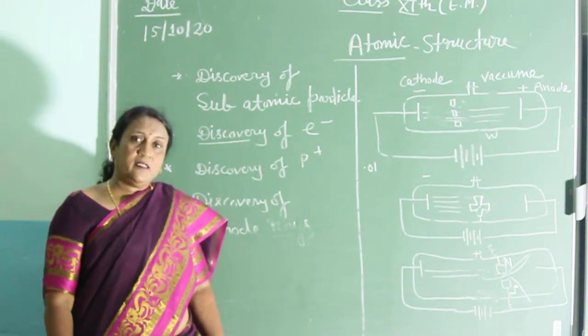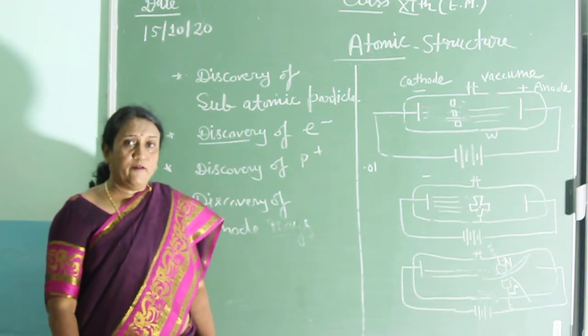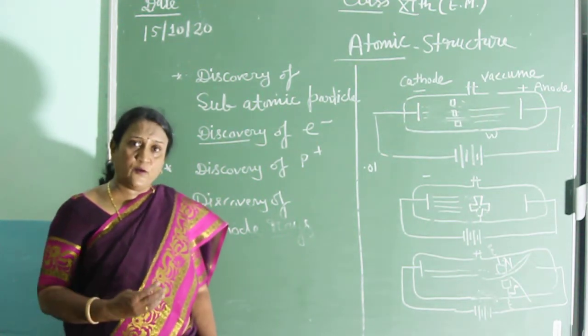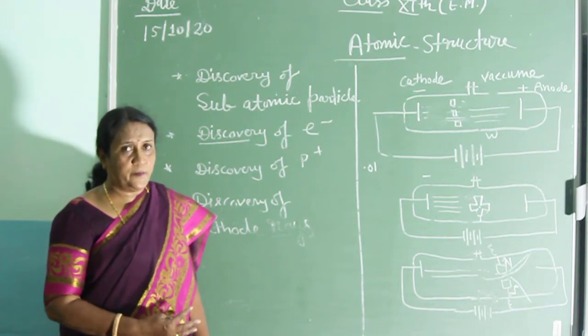Another important thing is seen. When the cathode rays are produced, they never depend on the type of gas. Whichever gas is present in the tube, it is not dependent.